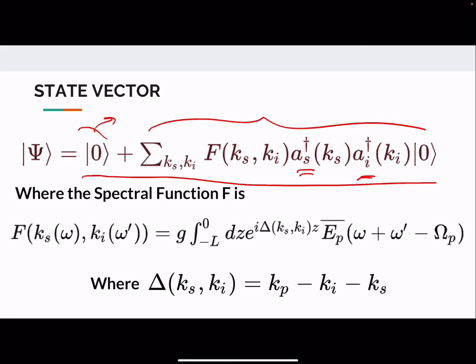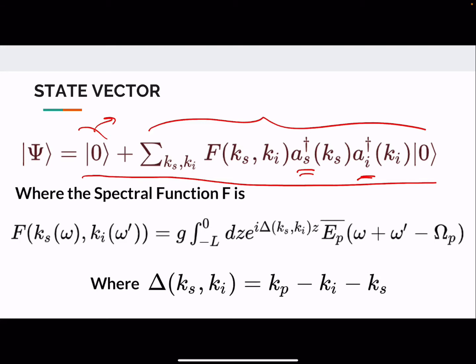So what is f doing here? We can think of it as follows. Suppose one operates the creation operator corresponding to an extremely large wave number, then what happens? Obviously, the probability for that to happen is going to be very small, since the pump is only providing a finite amount of energy.